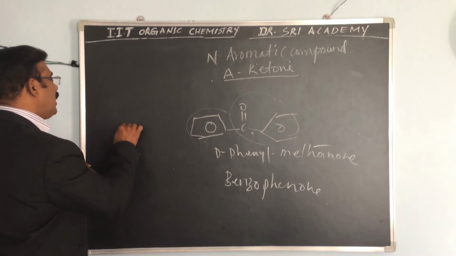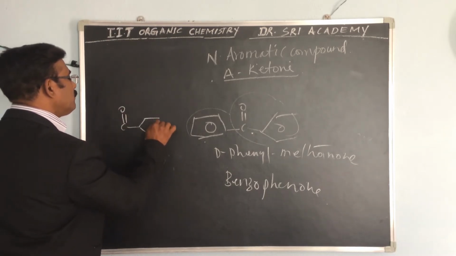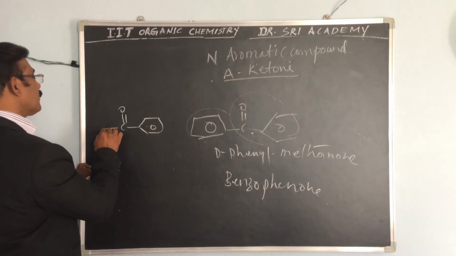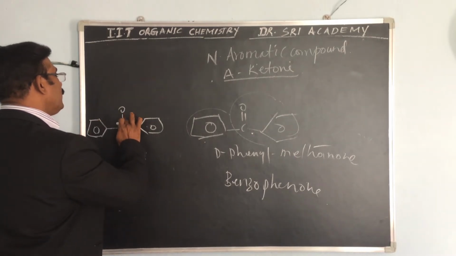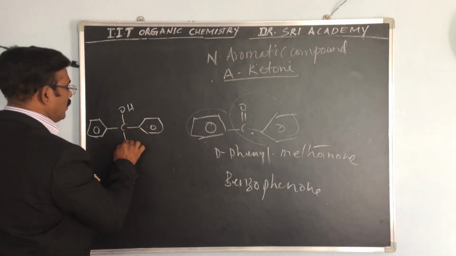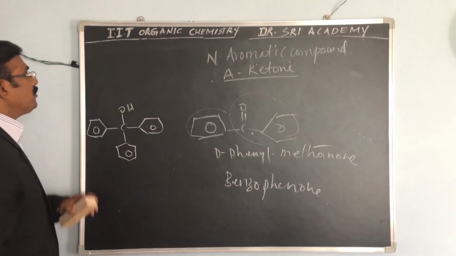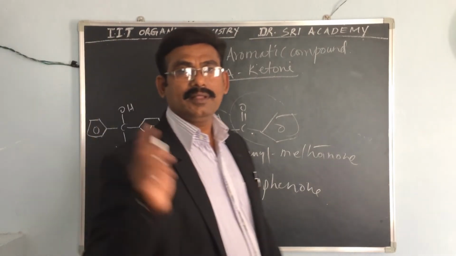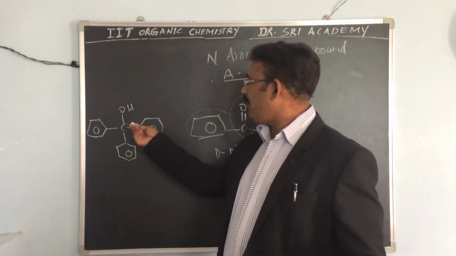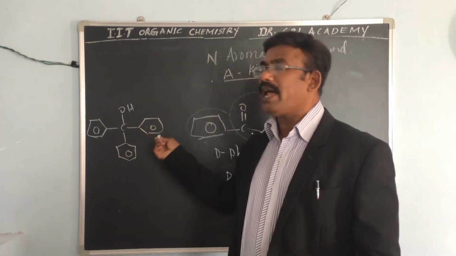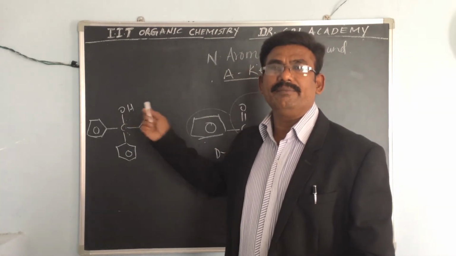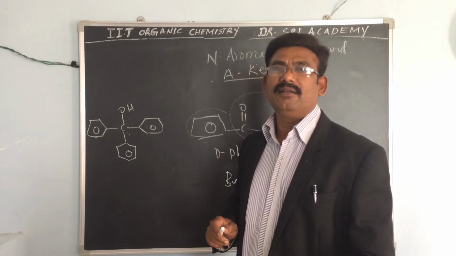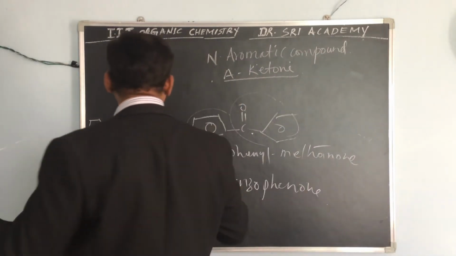If you take one more example, if here we write the OH, how can you give this name? Here triphenyl, OH is there, so triphenylmethanol. Okay, like that, many examples are there.